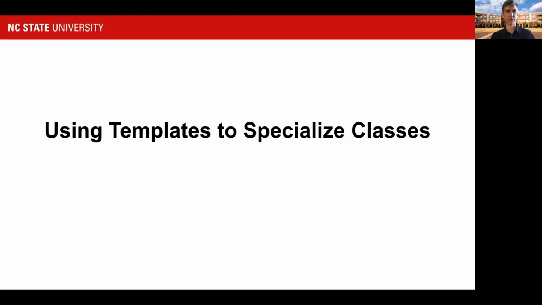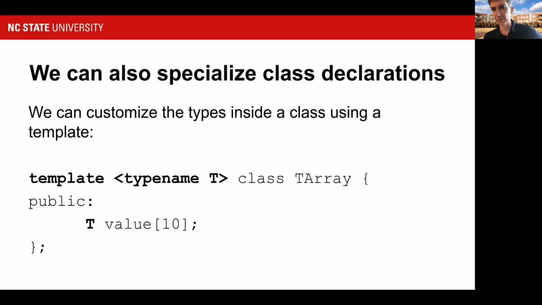Okay, so far we've only looked at specializing on functions, but we can also specialize class declarations. For example, maybe I want to specialize a special array object. Here, again, I have the same template keyword, and then in brackets, the type name T that I want to use to specialize. But then instead of defining a function afterward that uses type name T, I define a class. So I have my class keyword, I have the name of the class, and then in braces, I have everything I want to create.